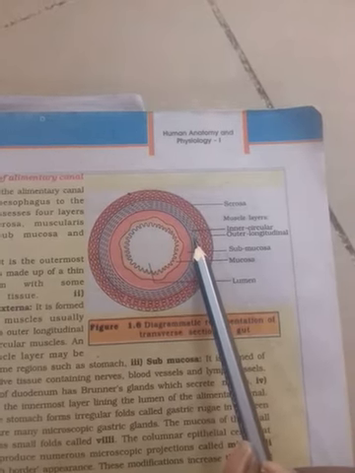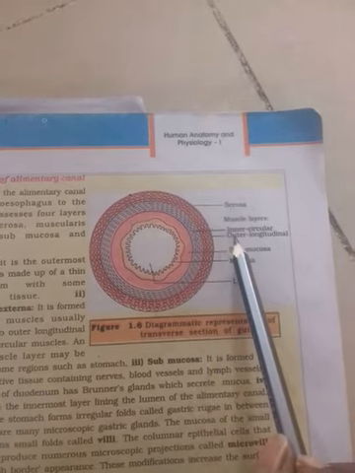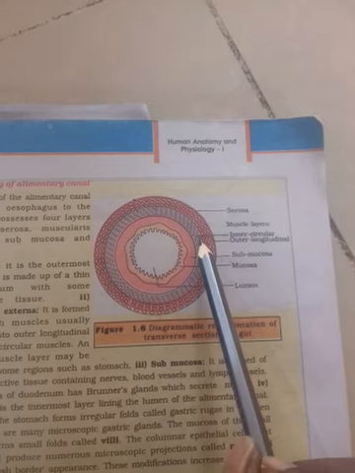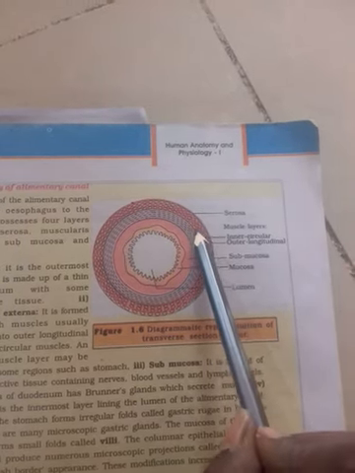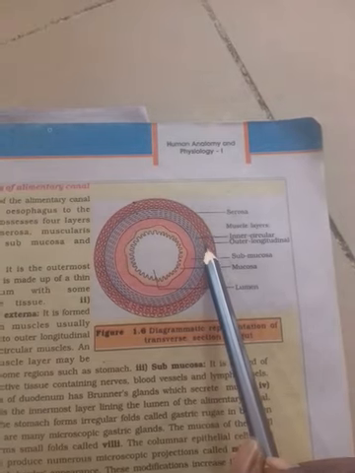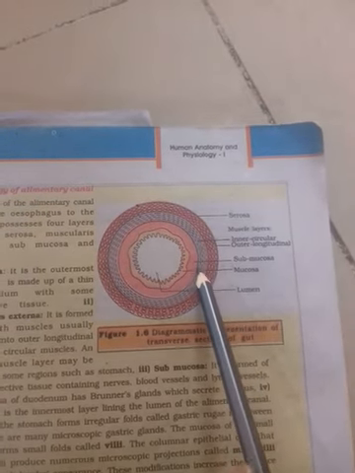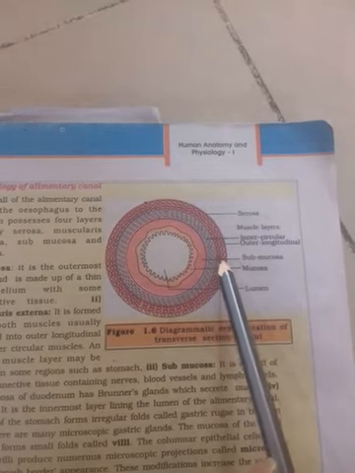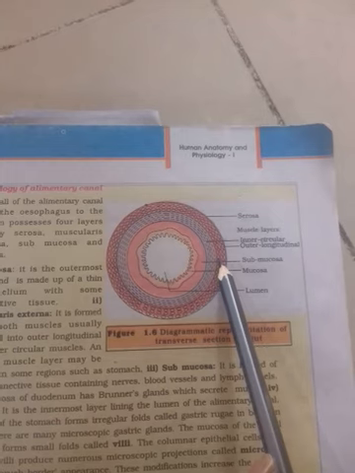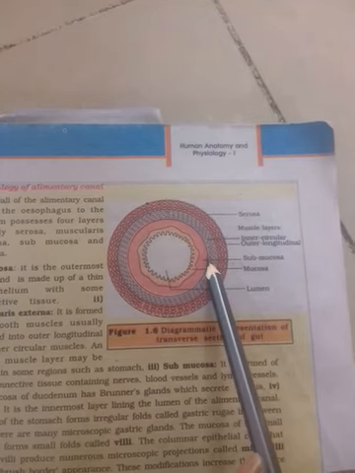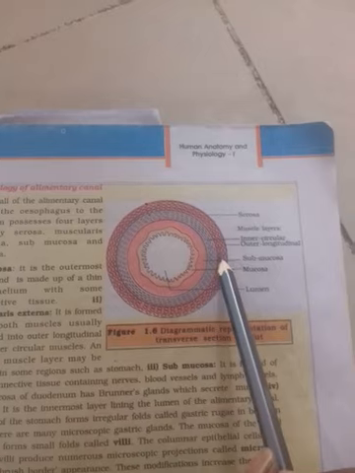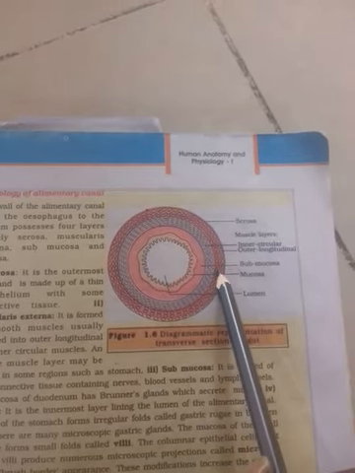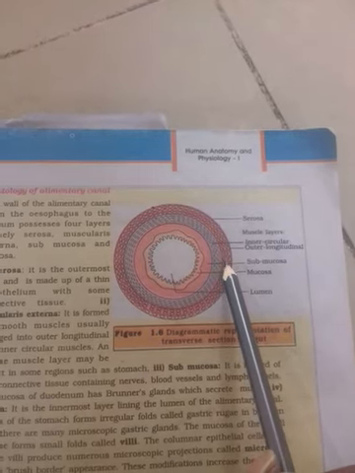The muscular layer is also called the muscularis layer or muscle layer. Mostly in the alimentary canal, it is lined by which muscles? Smooth muscles. The muscles of the alimentary canal are modified smooth muscles, arranged in two layers: the outer longitudinal layer and the inner circular layer. In some portions of the alimentary canal, in the case of the stomach, between these two layers another layer is there, called oblique muscle. That is a specialization of the stomach only.